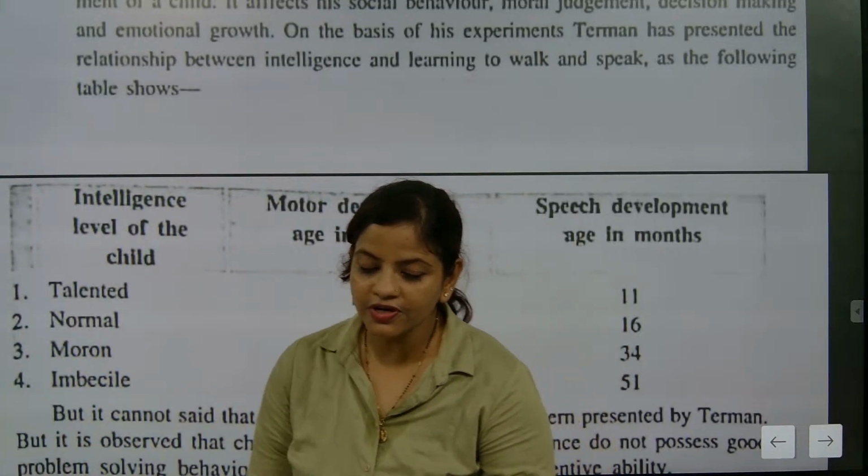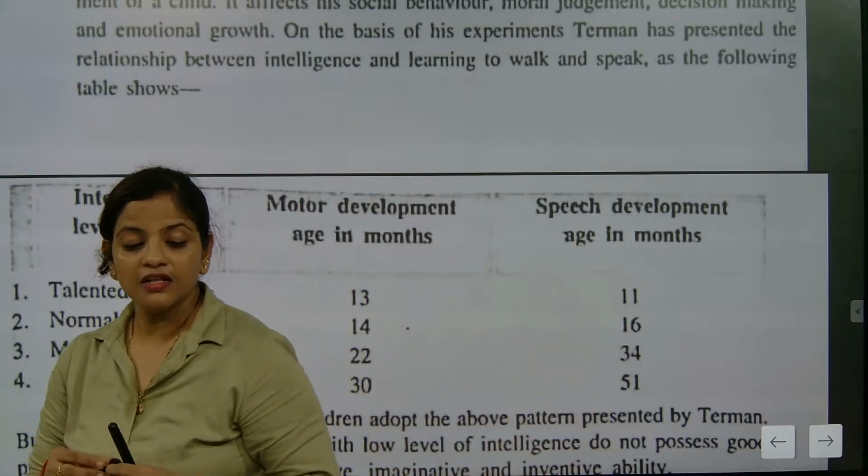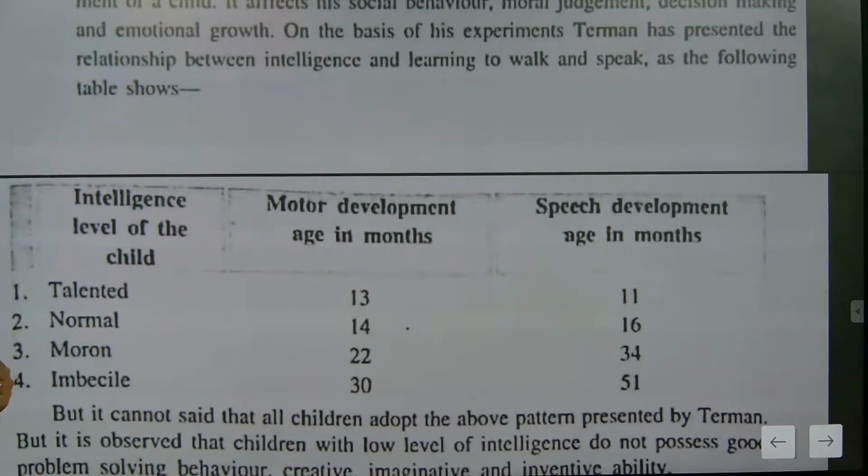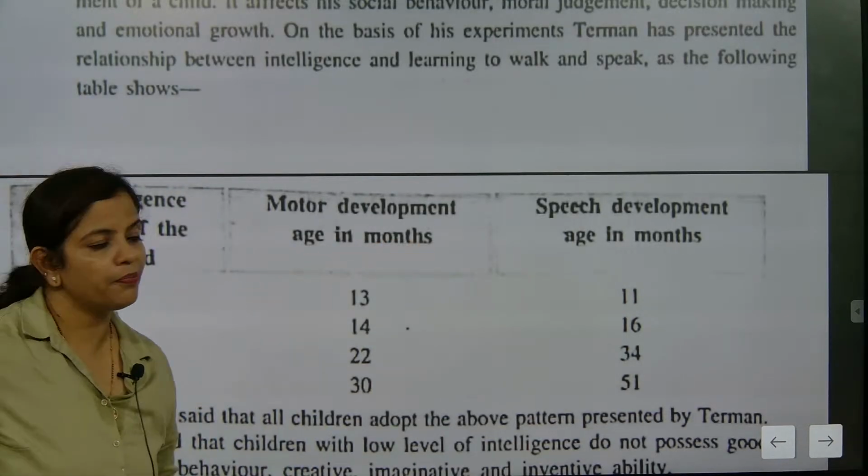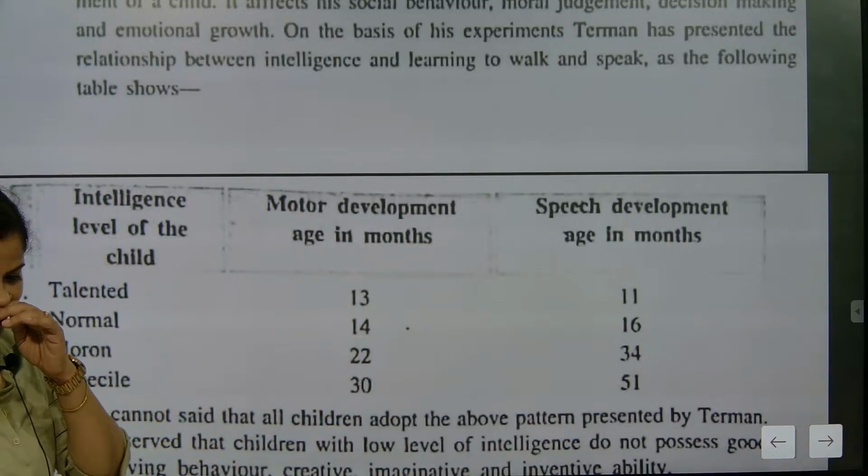So now we are going to understand the intelligence level of a child, that is, motor development age in months. We are going to talk about what all the stages are, and speech development age in months.